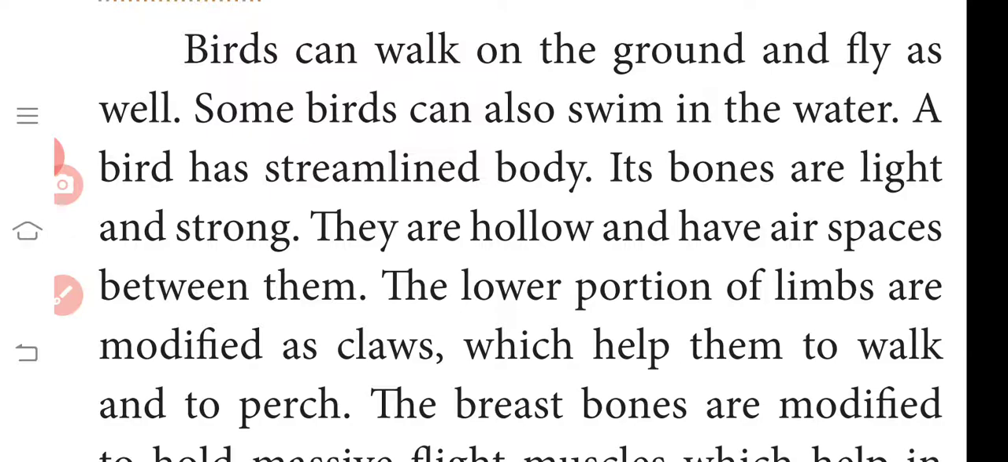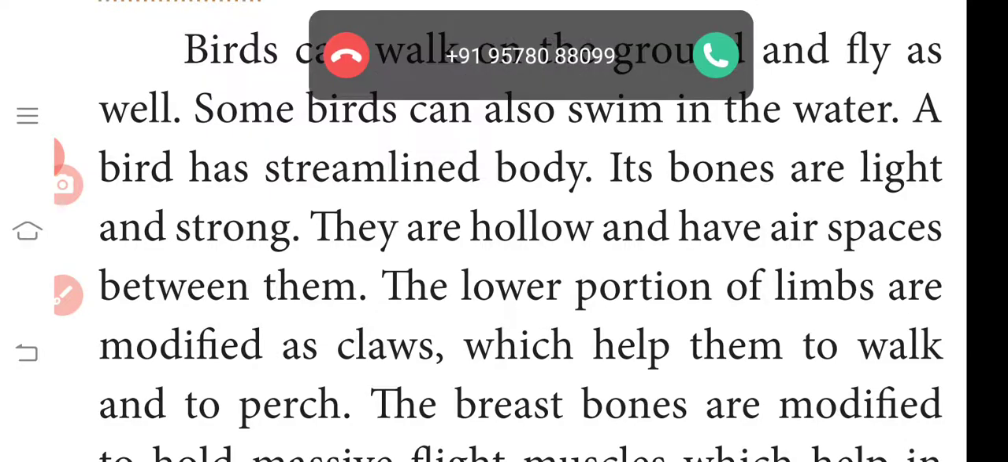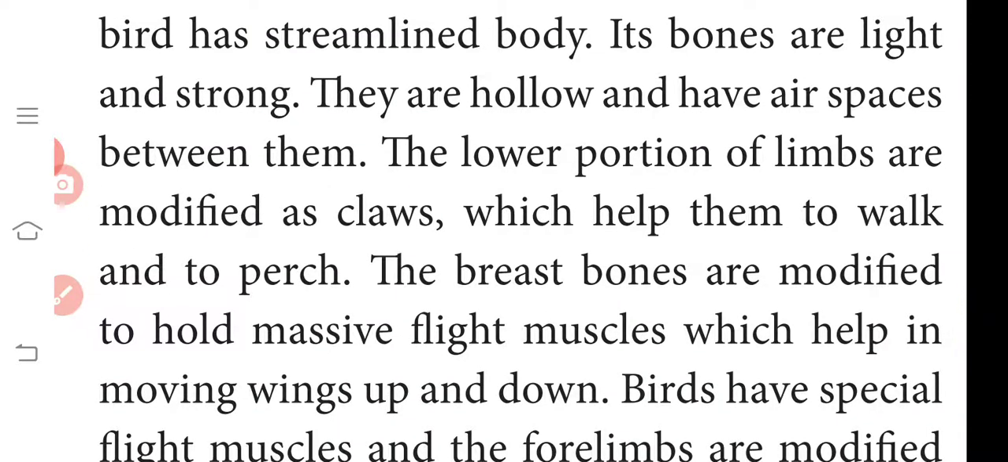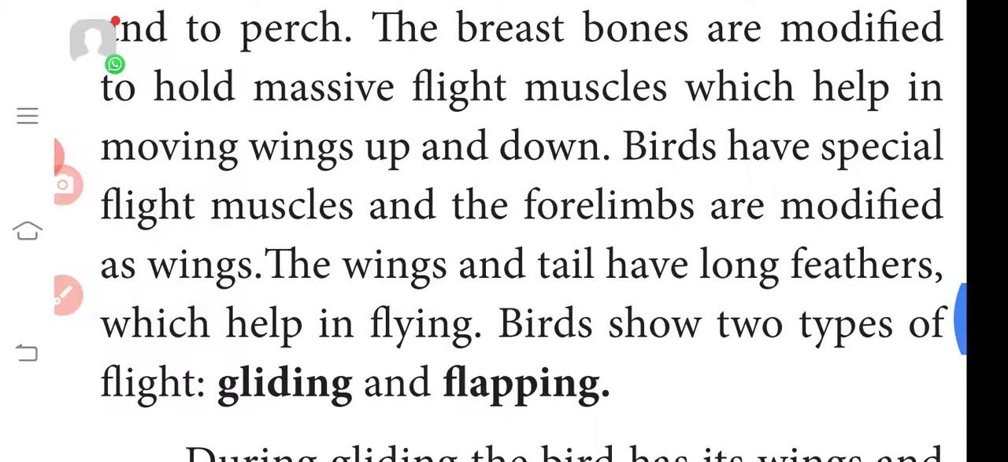Air sacs are present in the body so that it can fly. The lower portion of the limbs are modified as claws and help to walk and perch. Perch means it can sit on the branches of trees. The breast bones, in front of the body, are modified to hold massive flight muscles. Many muscles are present there, helping the wings move up and down.